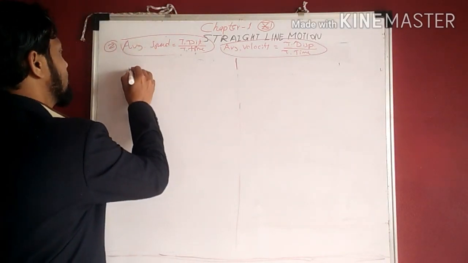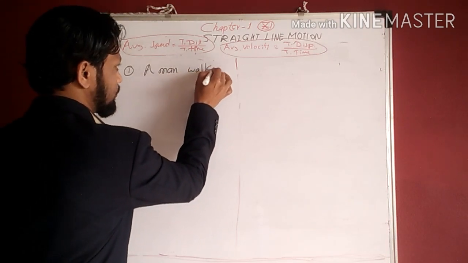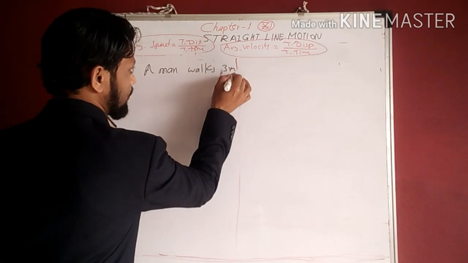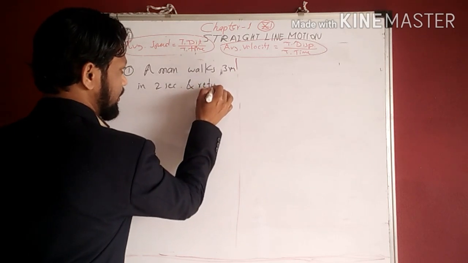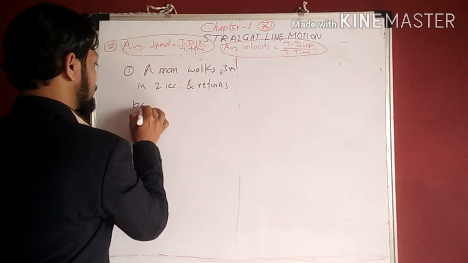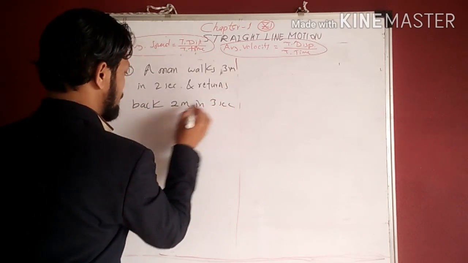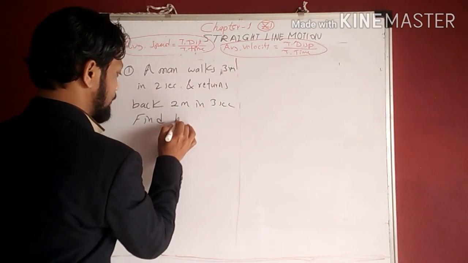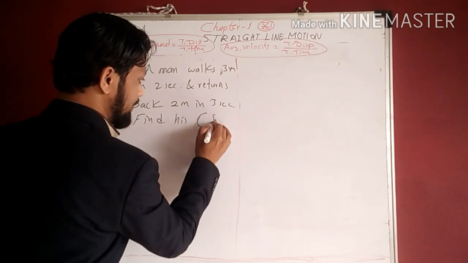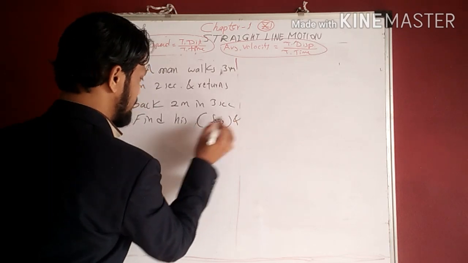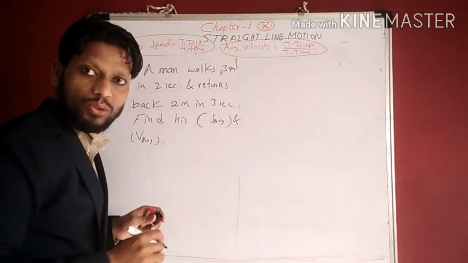Example number 1. A man walks 3 meter in 2 seconds and returns back 2 meter in 3 seconds. Find his average speed and average velocity. Average speed and average velocity. Okay, so we'll find these two things.